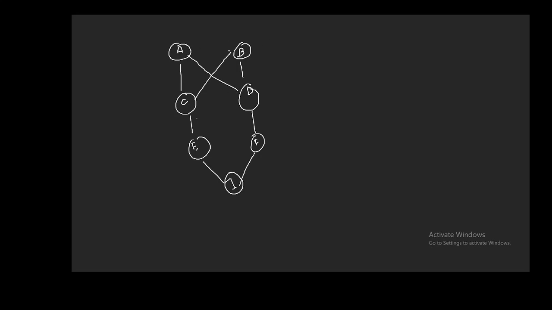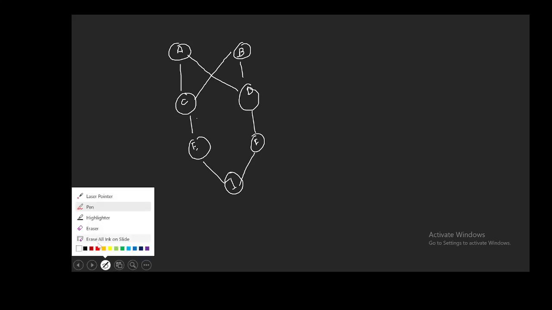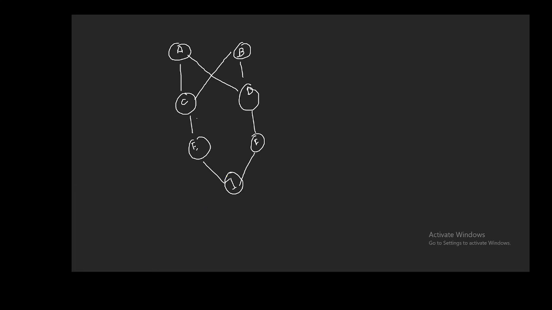Can you calculate it? There could be two pathways. Let's see this one. It will be like this: 1, 2, 3, 4 and 5.